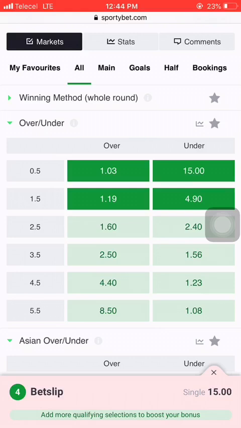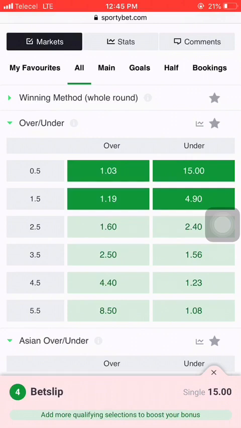But you will lose your bet if less than two goals were scored in that game, if you select over 1.5. But when you select under 1.5 and less than one goal happens in that game, you will surely win your bet successfully, because under 1.5 means less than one goal, or exactly one goal.